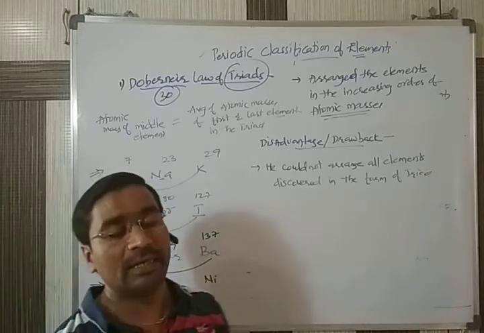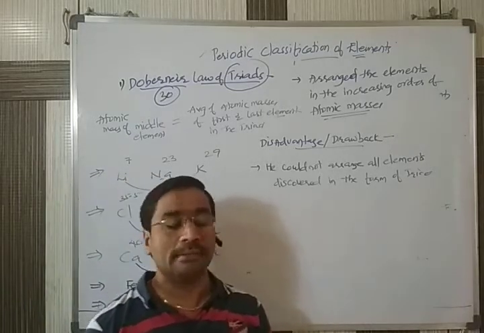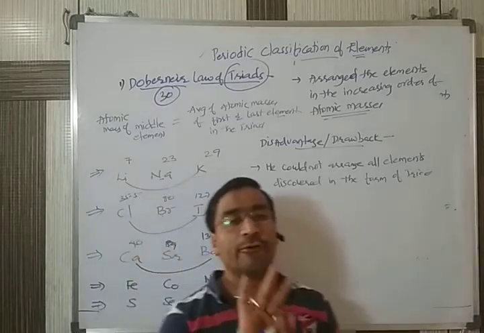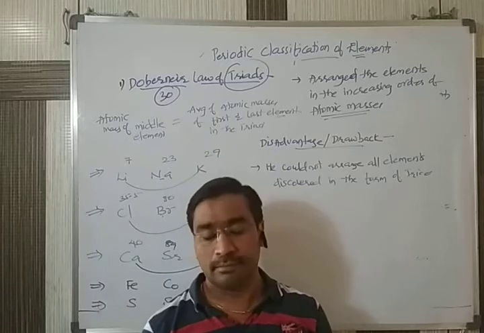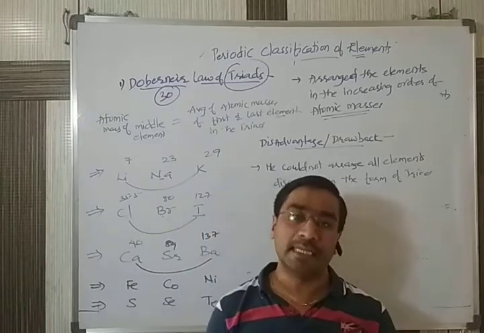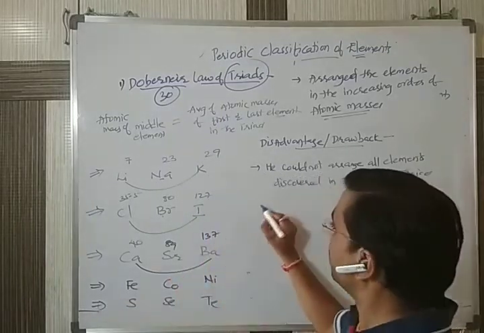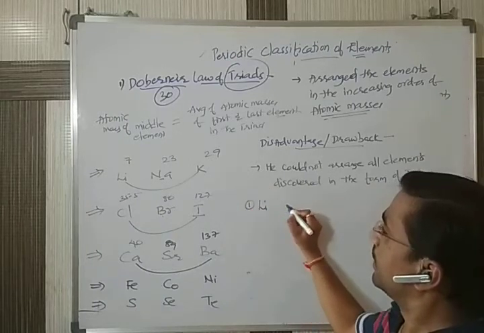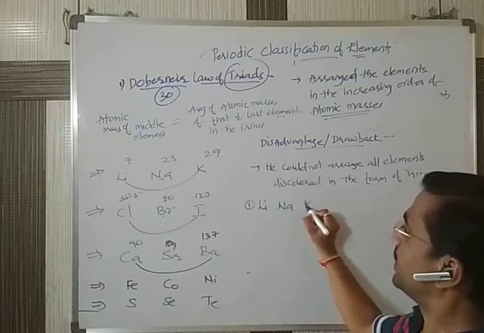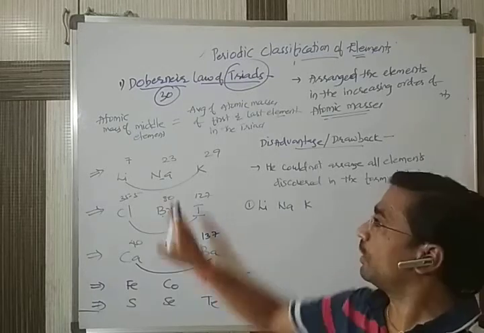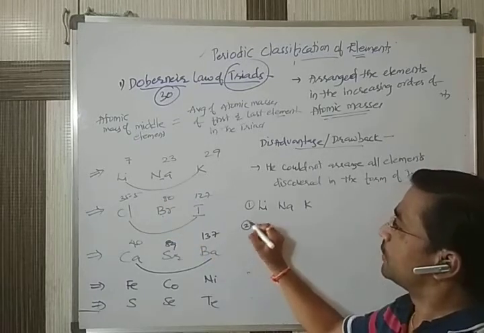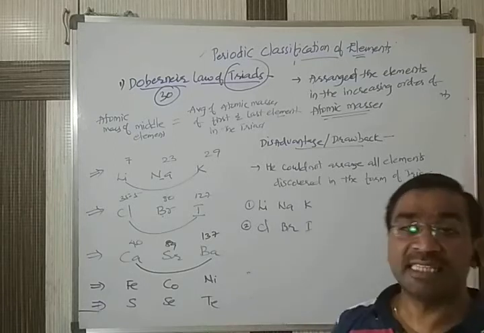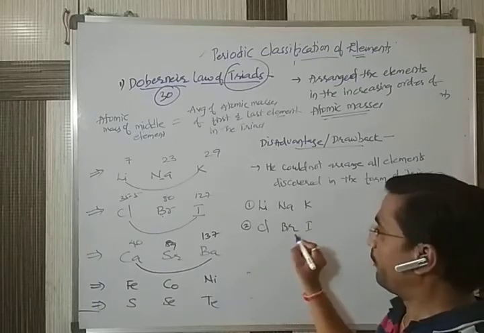Remember the triads. In competitive exams, they will give you 4 options and ask which of the following is not a triad. That's why you have to remember this. The first triad is lithium, sodium, potassium. These 3 elements are one triad. The second triad is chlorine, bromine, iodine. This is a second group of elements.